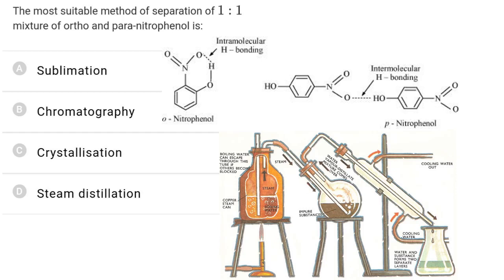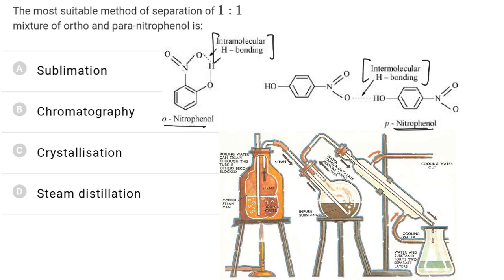In this question, we have to find the most suitable method for separation of a 1:1 mixture of ortho and para-nitrophenol. Now, ortho-nitrophenol has OH and NO2 groups at the ortho position, due to which intramolecular hydrogen bonding is possible, while para-nitrophenol has both OH and NO2 at the para position. The distance between OH and NO2 is comparatively more, and hence there is no possibility of intramolecular hydrogen bonding. So here intermolecular hydrogen bonding is formed.